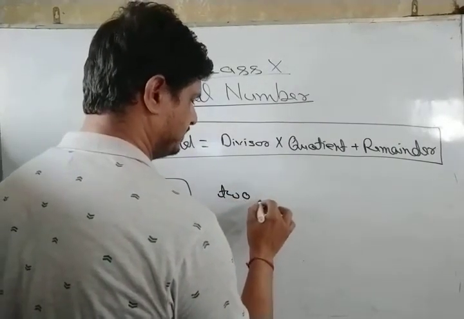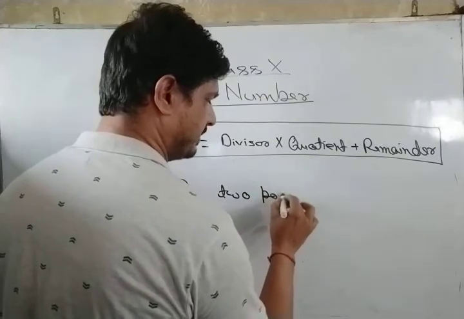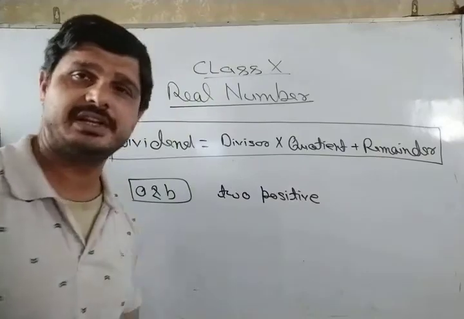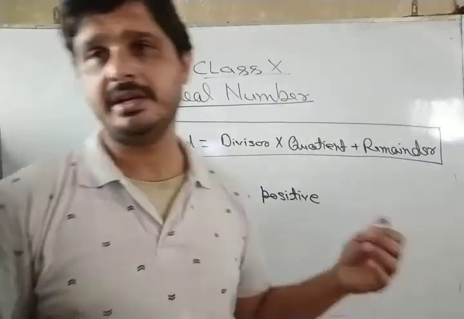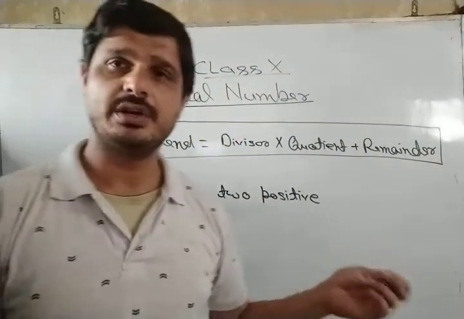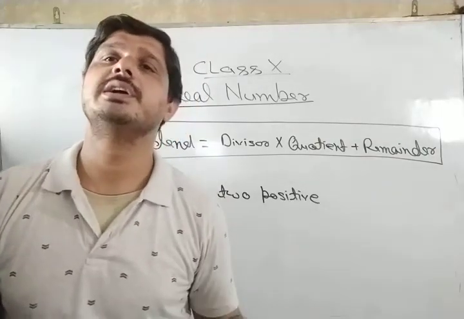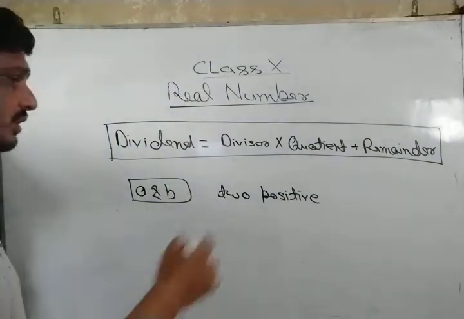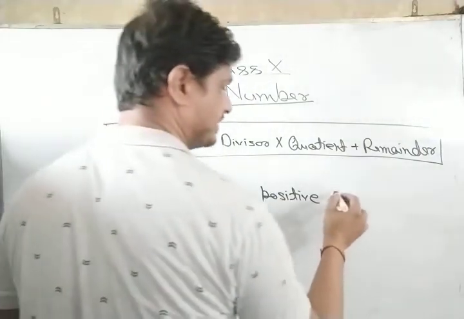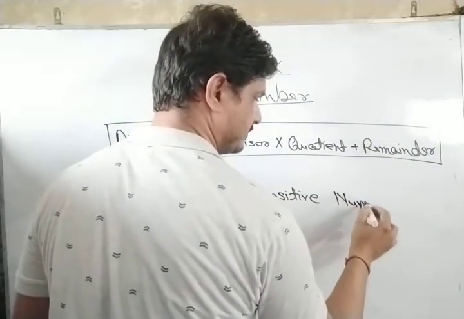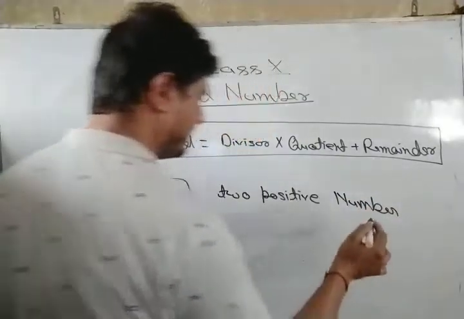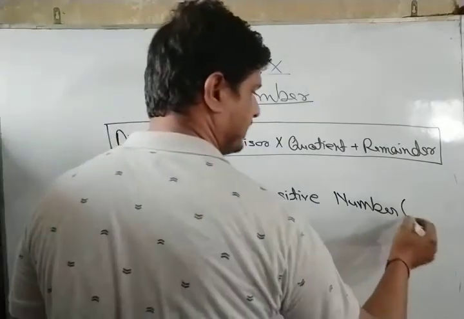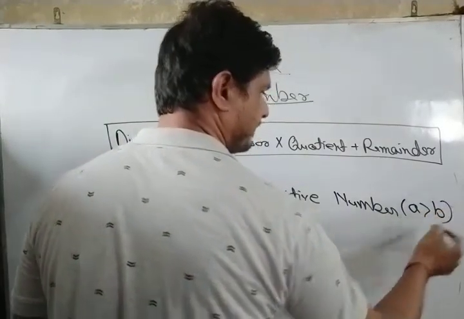Although it is applicable for negative numbers as well, you will study that topic in higher classes, in colleges. Even in class 11th and 12th you will not get such questions. You will get them in BSc classes. So a and b are two positive numbers such that a is greater than b.